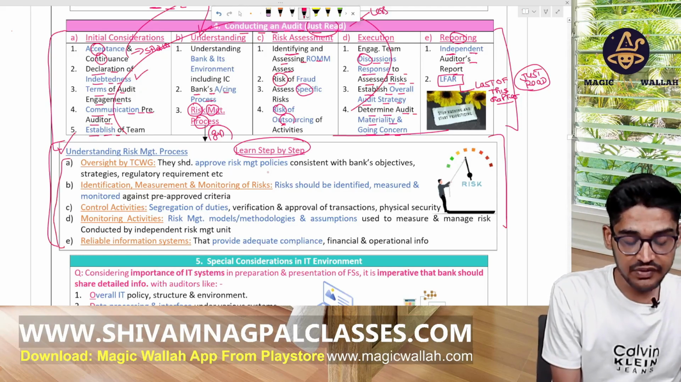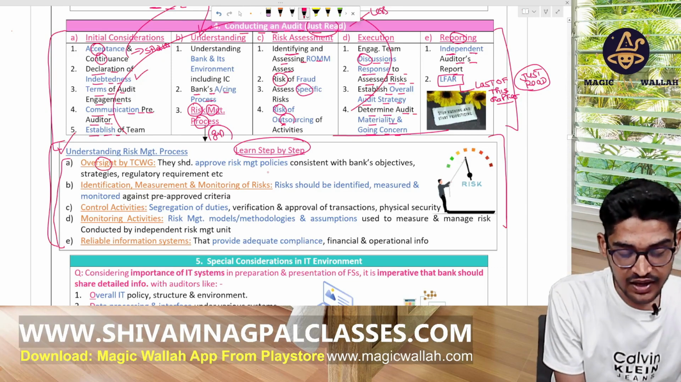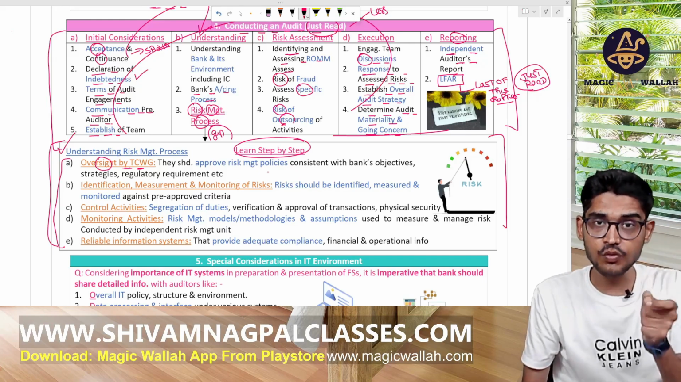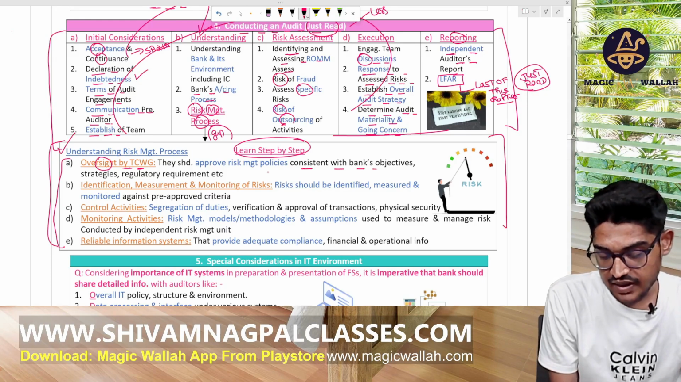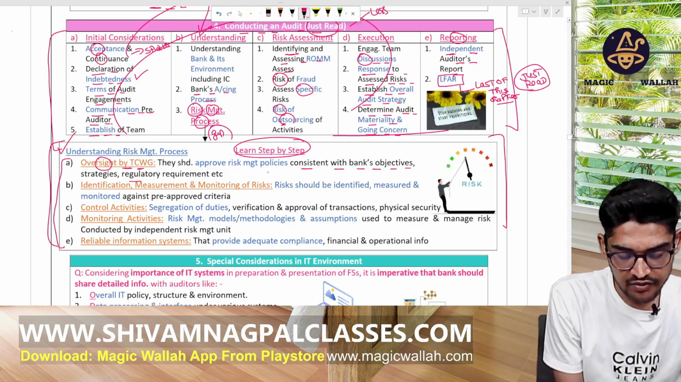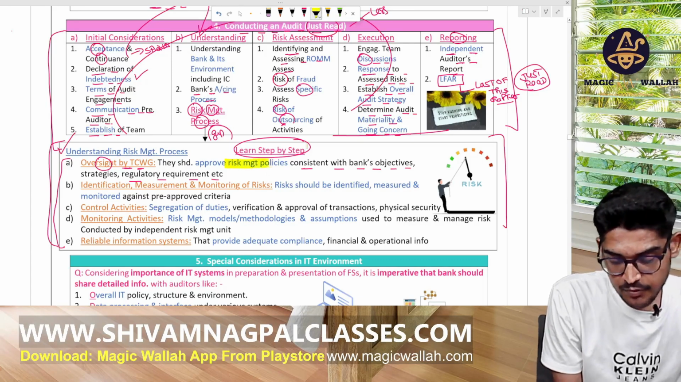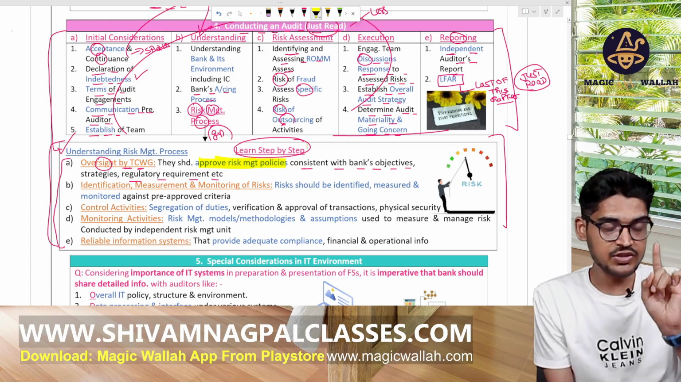So the bank should have a risk management process. Number one, there should be oversight by the TCWG. They should approve the risk management policy consistent with the bank's objectives, strategies, and regulatory requirements. They should make the risk management policies in step one. First the policy is made.